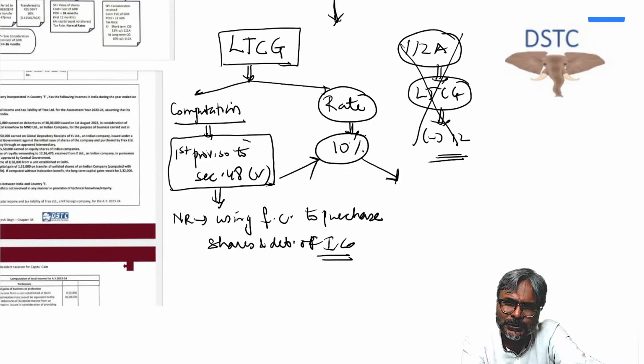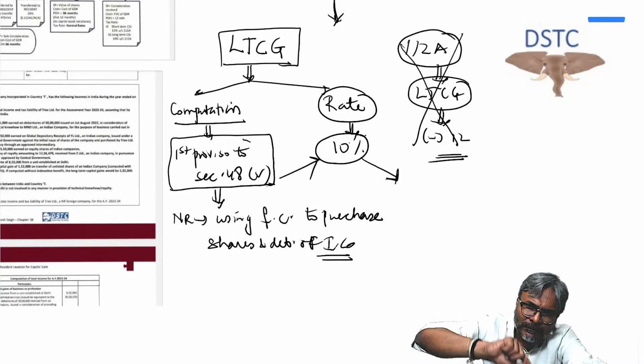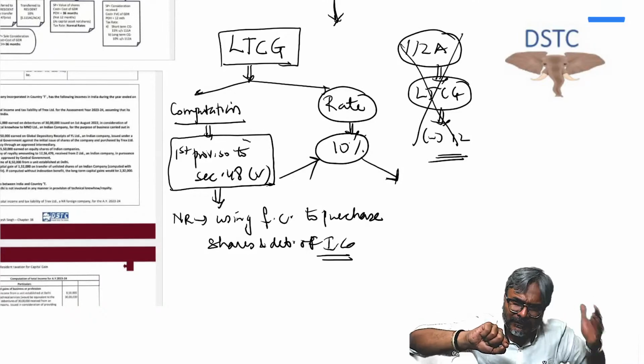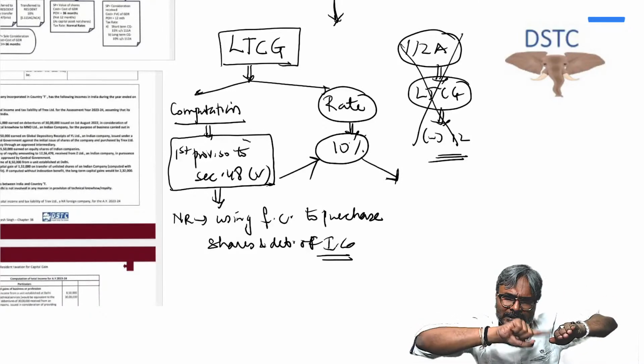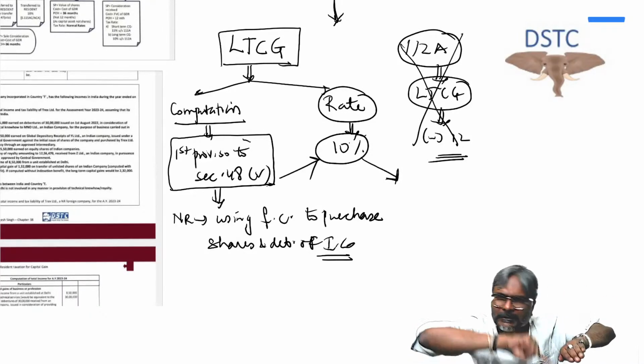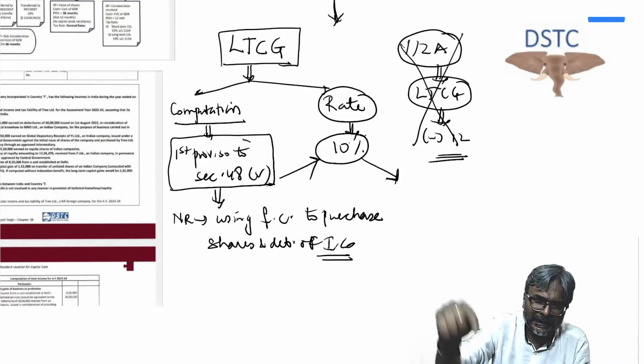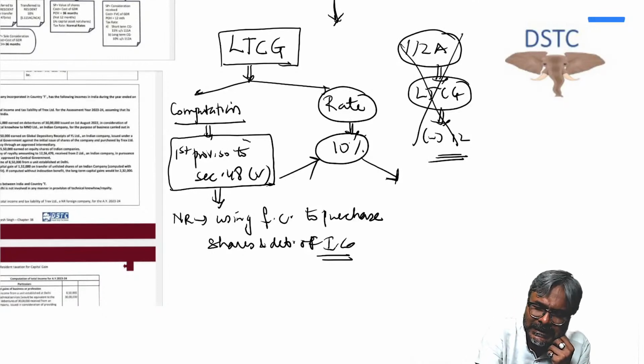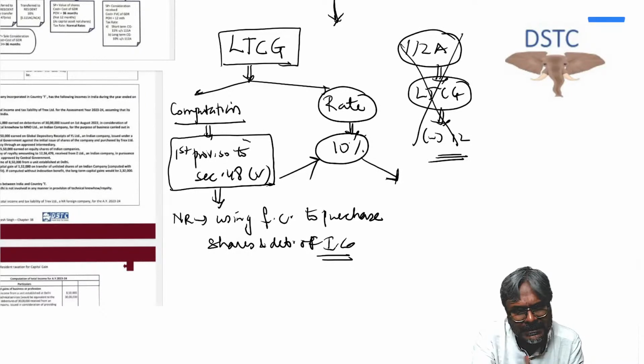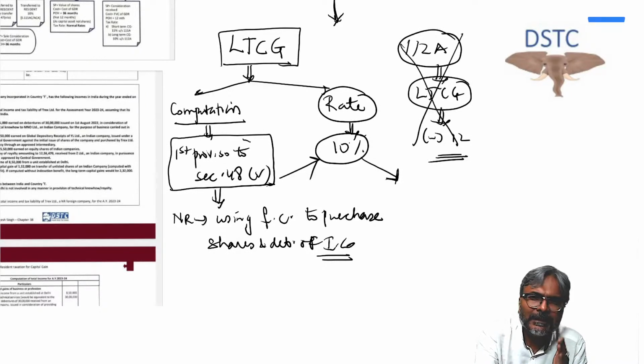From the date of transfer of the shares or the securities, within 6 months, he needs to invest in the specified asset. If he does it, he will definitely not be liable for any tax.